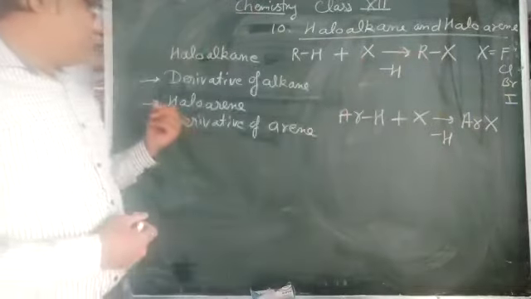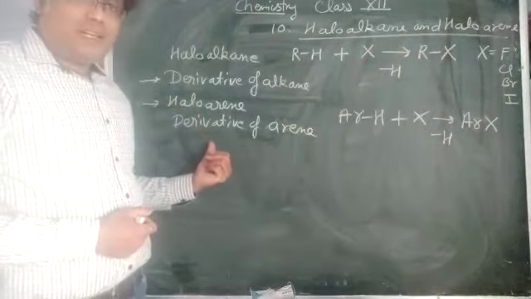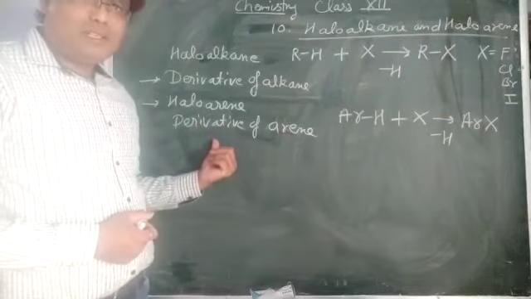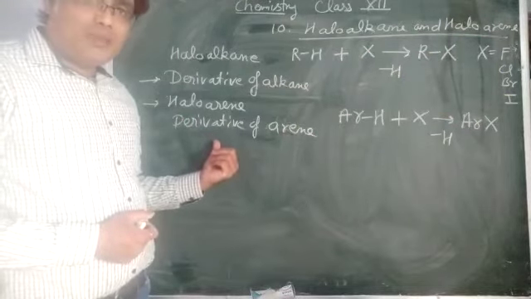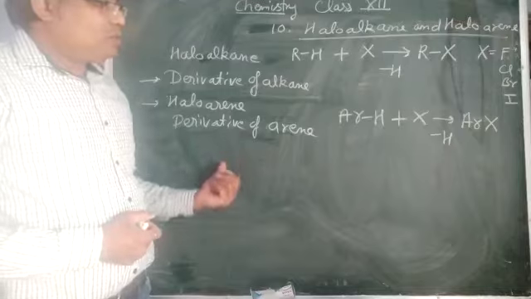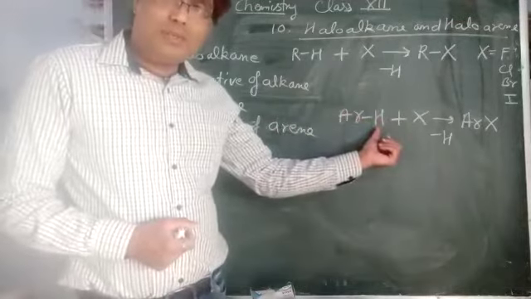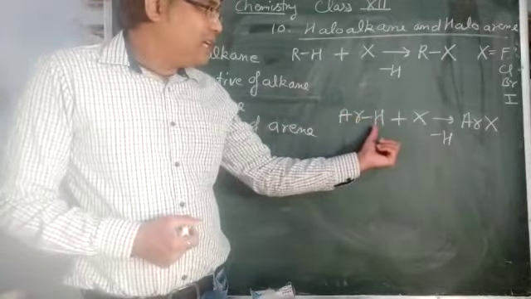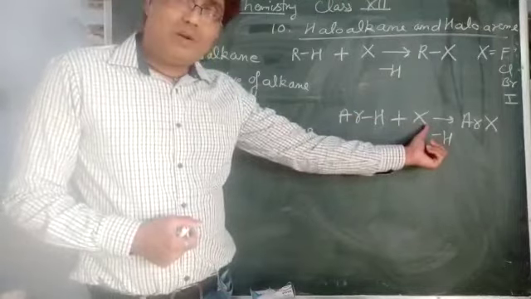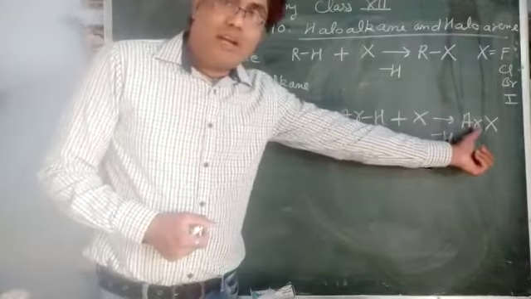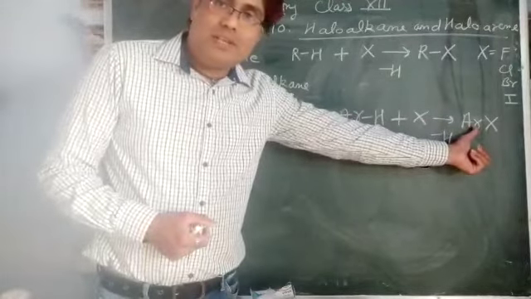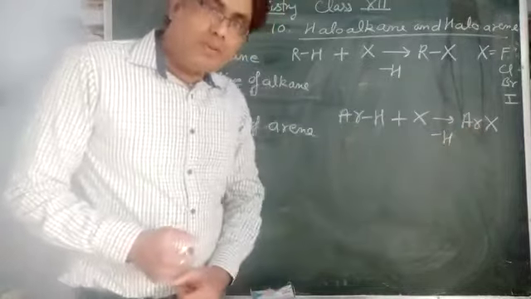Next, haloarenes. They are derivatives of arene. Arene means benzene. They are derivatives of aromatic benzene. So when the H atom of the benzene ring is replaced by a halogen, a haloarene is formed. Now next is classification.